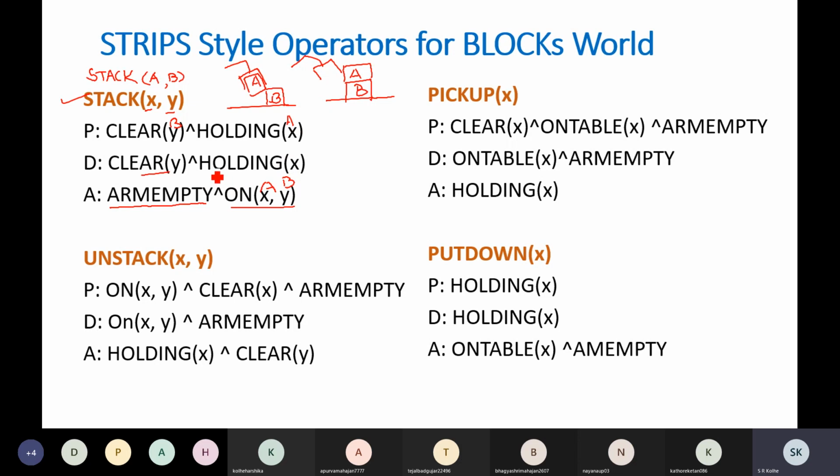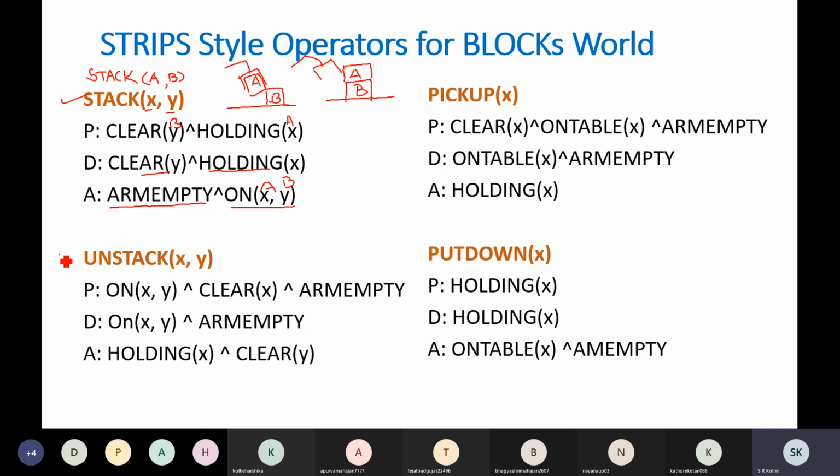Therefore the delete list will contain holding A and clear B. Earlier they were true, so after performing the stack XY operation, clear B will be false and holding A will be false. So this is how you are going to define the stack operation, by defining the precondition list, delete list and add list.